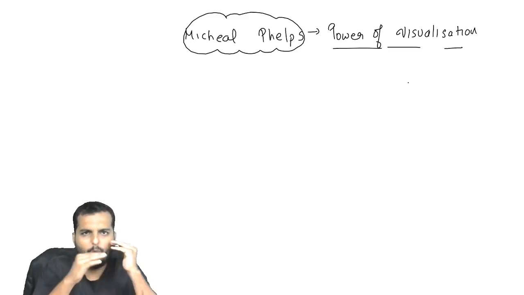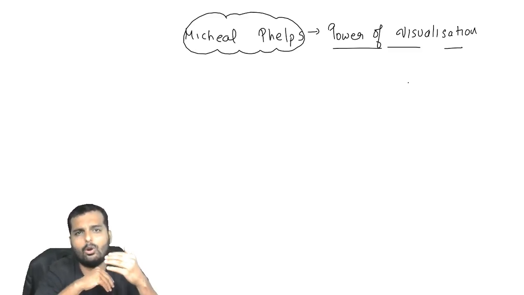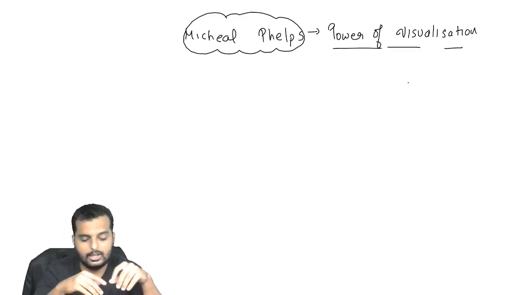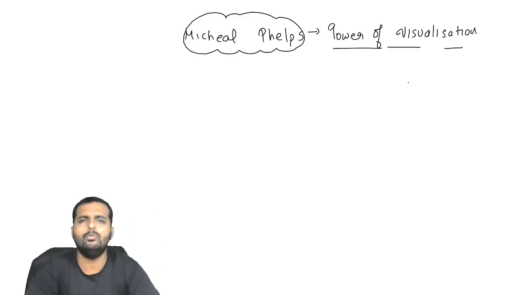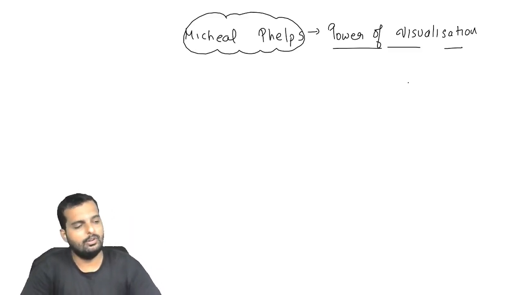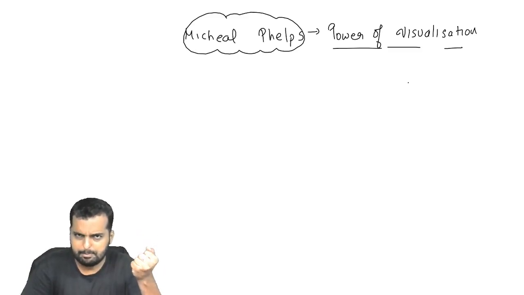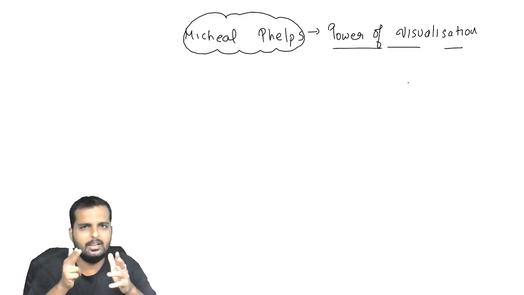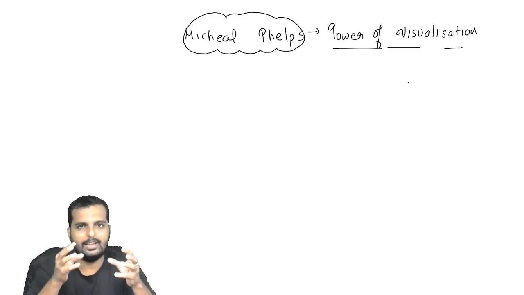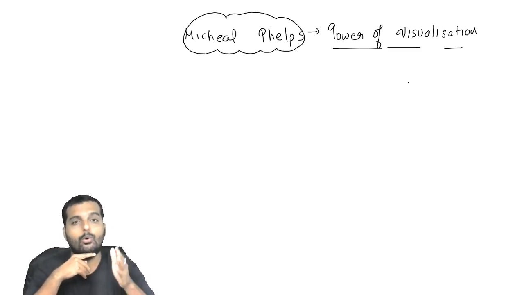Now, in order to overcome the negativity in his mind, the coach came up with a visualization technique which he kept on telling Michael Phelps as a kid. He told him that you should play the movie in your mind. Play the movie, play the movie. Every day the same thing. He was given a small sponge ball to hold and press to get relaxation. And when he said play the movie, the coach had created a visualization technique which Michael Phelps used to see every day at night before sleeping.